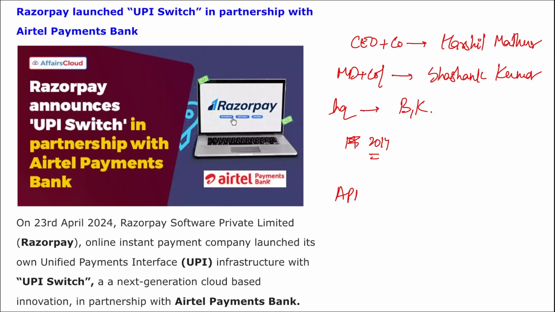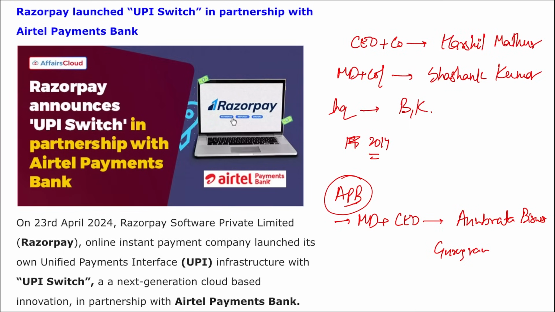If we talk about Airtel Payments Bank, who is the managing director and chief executive officer? Anubrata Biswas. Where is the headquarter? It is in Gurugram, Haryana, and in Gurugram, Haryana only, there is the headquarter of the International Solar Alliance. When was Airtel Payments Bank established? It was established in 2017.